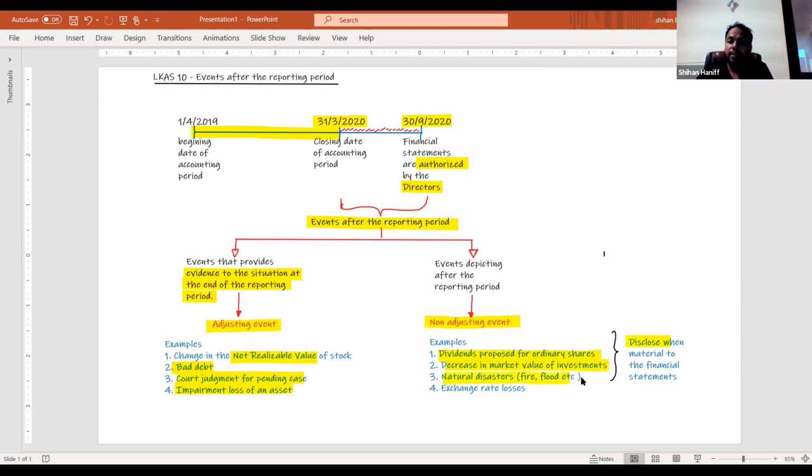Natural disasters, fire, flood, tsunami. We don't adjust it in the previous year; we adjust it in the year in which it happened. Exchange rate losses. These are examples for non-adjusting events. Remember the examples, that is more than enough.